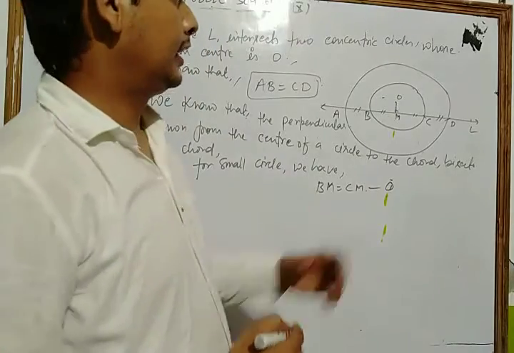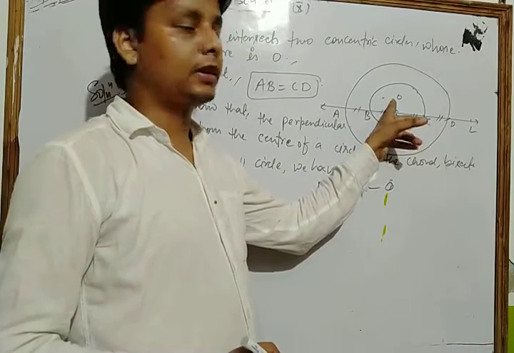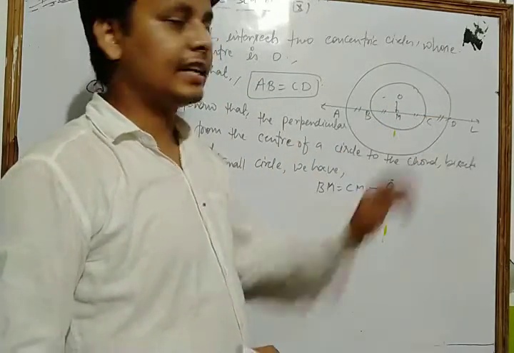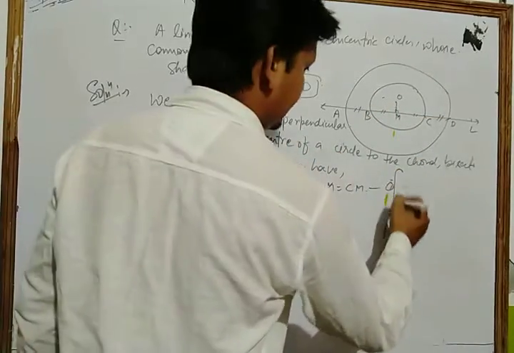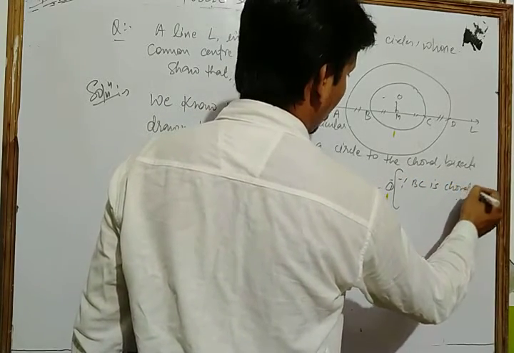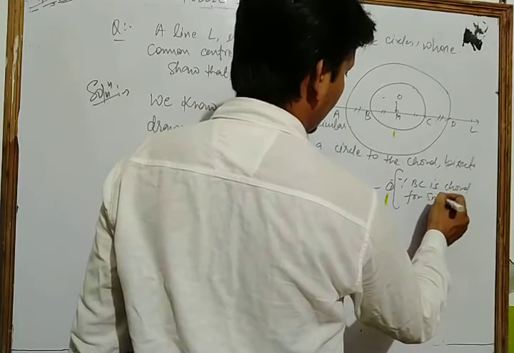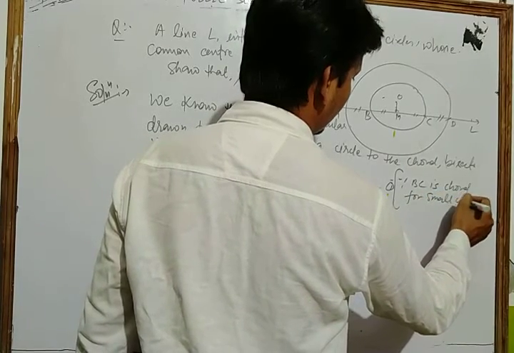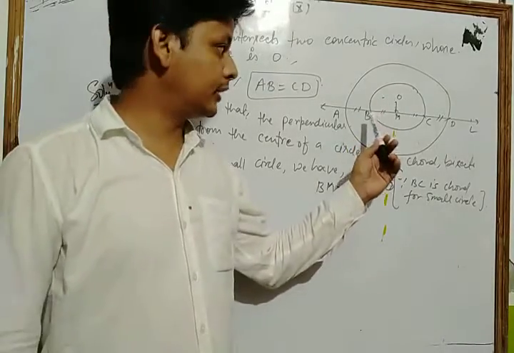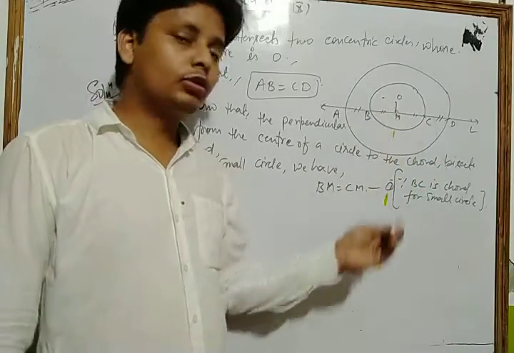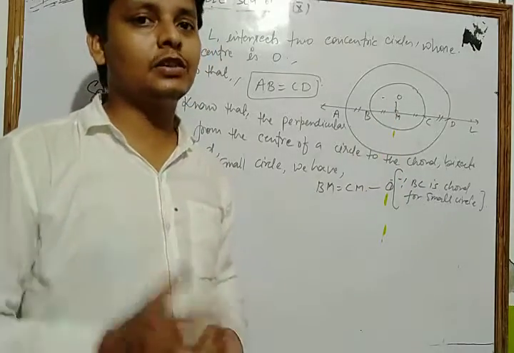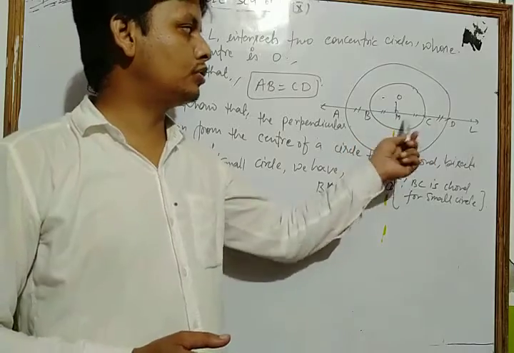Since BC is a chord for the small circle, and we know that the perpendicular drawn from the center of the circle to the chord bisects the chord, so we have BM is equal to CM.